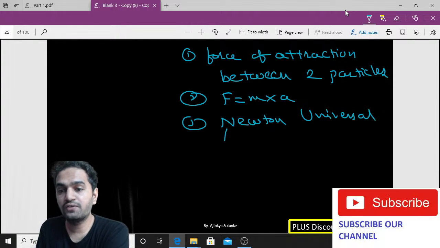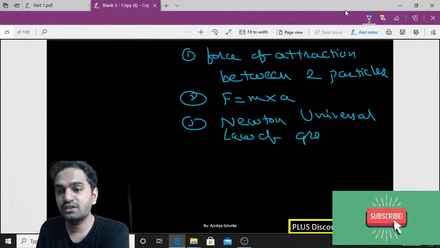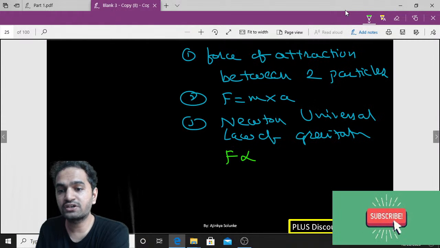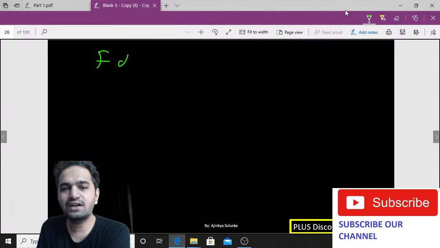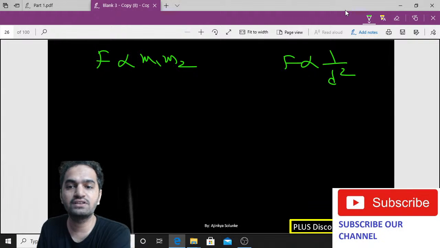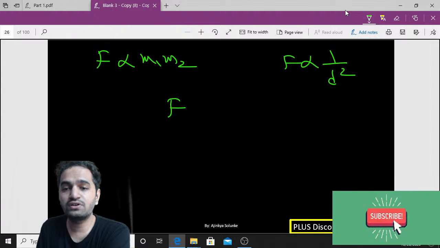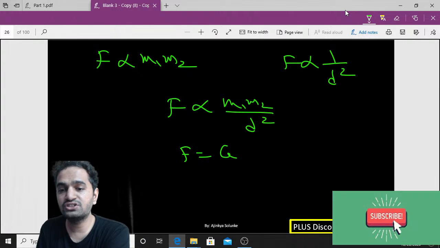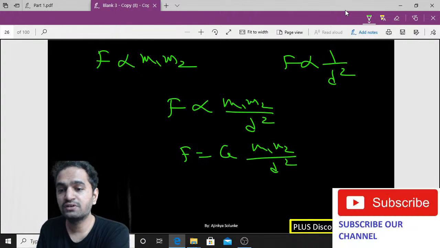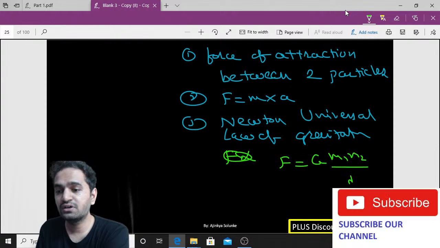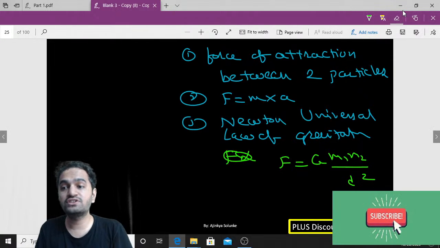In the universal law of gravitation, he said that force is directly proportional to the product of the masses. Let us derive that. Force is directly proportional to m1 and m2, and inversely proportional to the square of the distance between them. So just combine them: force is m1 m2 divided by d square. Remove the proportionality sign and put in G, so you get a new formula: F is equal to capital G m1 m2 divided by d square. You also understood there are certain uses of this formula.